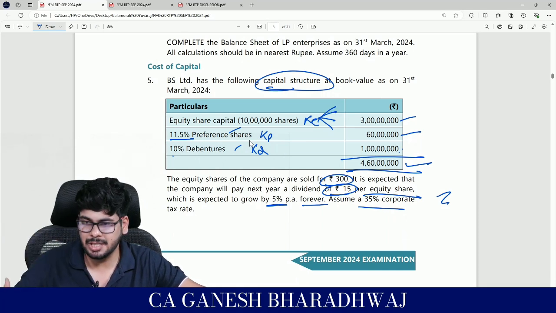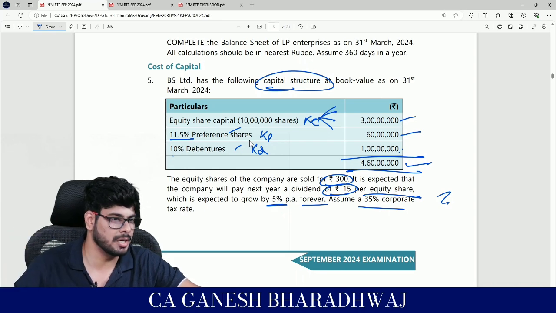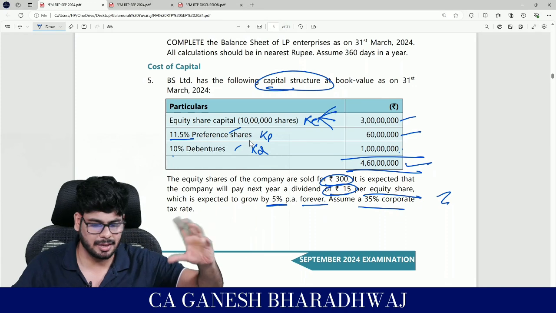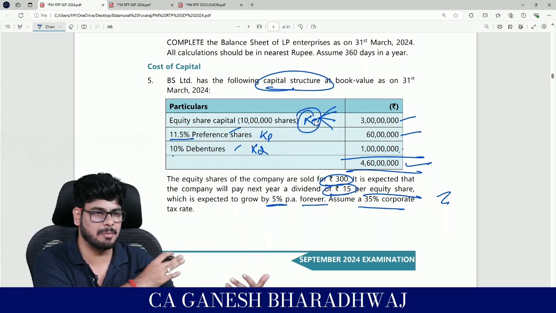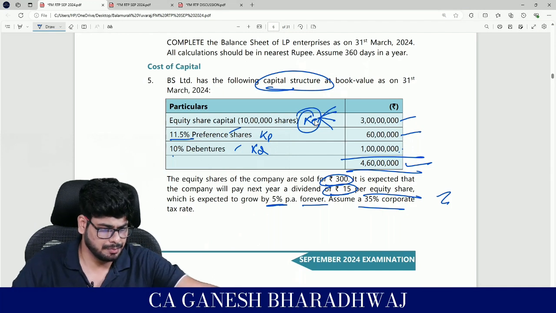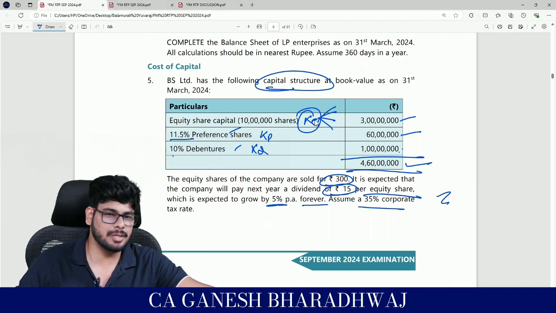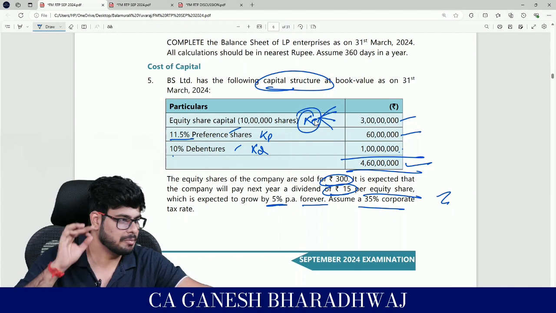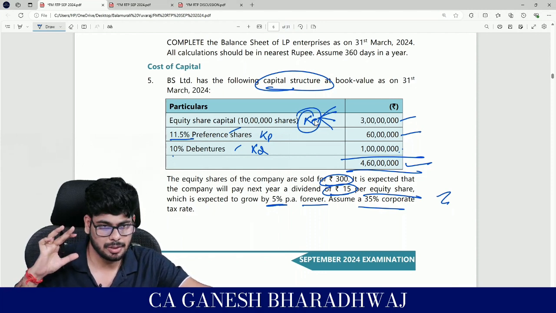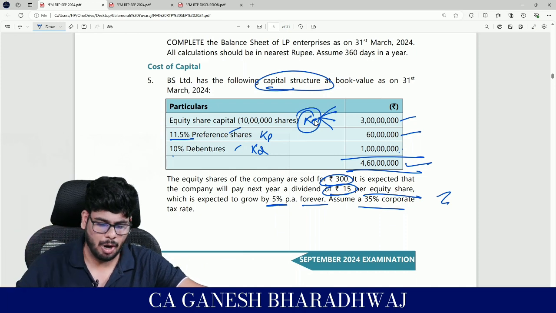Because of the nature of this particular instrument, there are multiple angles from which you can value. Basically, when I say a KE calculation, it also invariably means valuing your equity shares. Fine. Now in this question, based on the data given, it is clearly visible which method you need to use: the dividend growth model, popularly called Gordon's model, right?